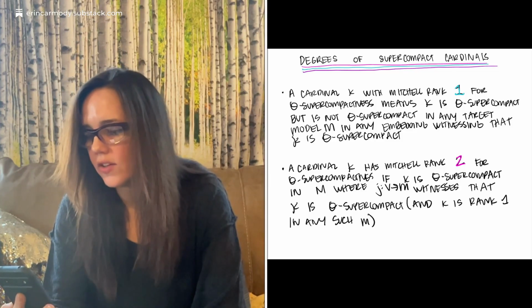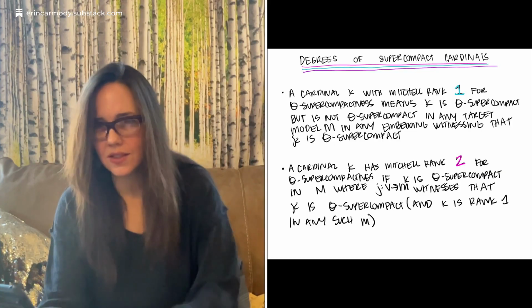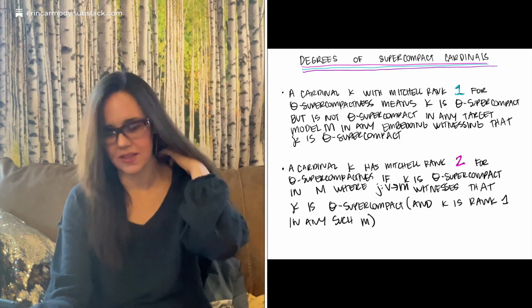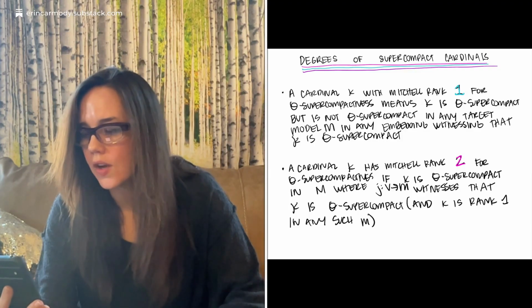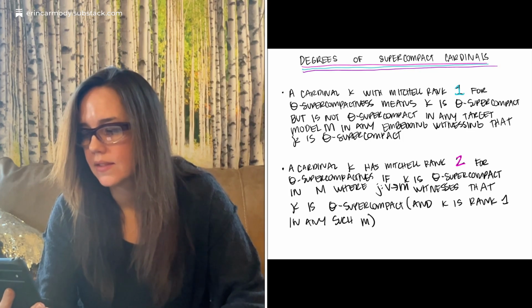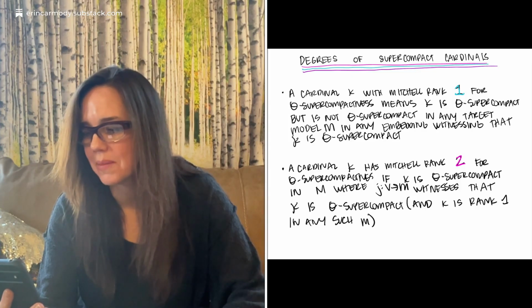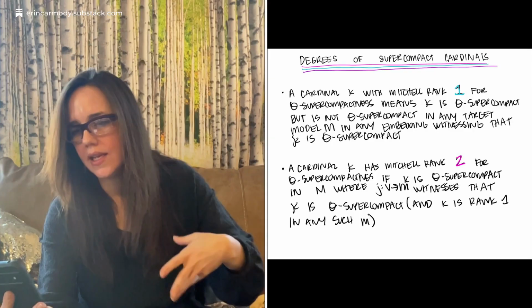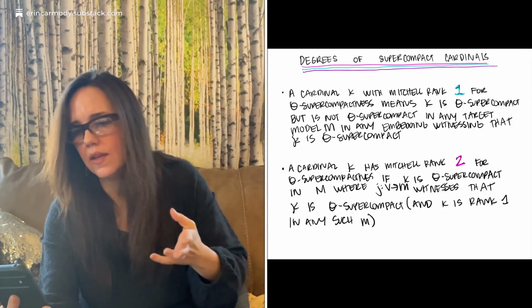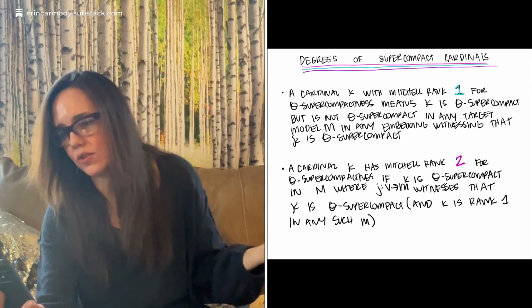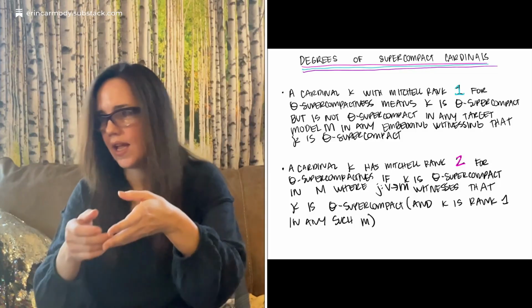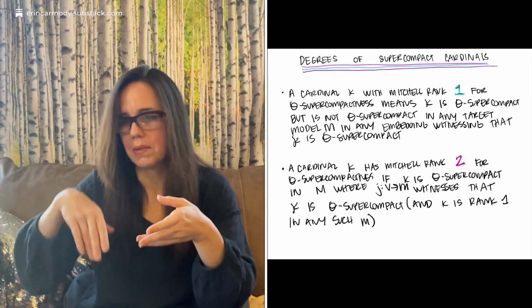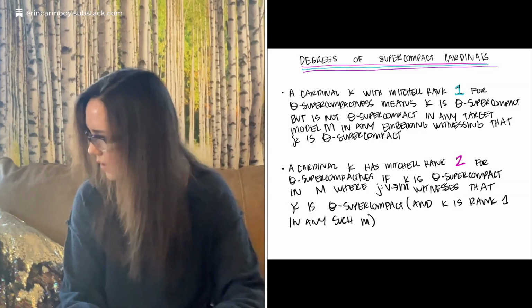A cardinal kappa has Mitchell rank 0 for supercompactness would mean it's not theta supercompact at all. A cardinal kappa has Mitchell rank 2 for theta supercompactness if kappa is theta supercompact in M, where j from V to M witnesses that kappa is theta supercompact, and kappa has rank 1 in any such M. Or you could just say a cardinal kappa has at least Mitchell rank 2 if there's some elementary embedding j from V to M witnessing that it's theta supercompact, and it's also theta supercompact in M. That would be at least rank 2.